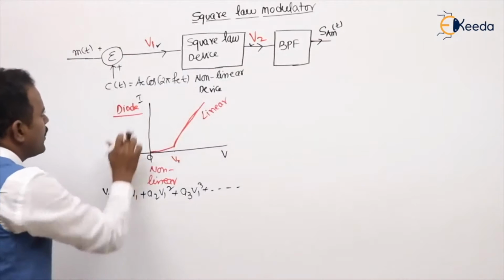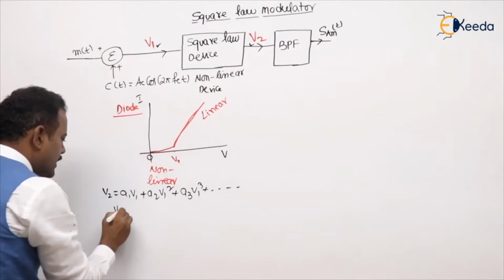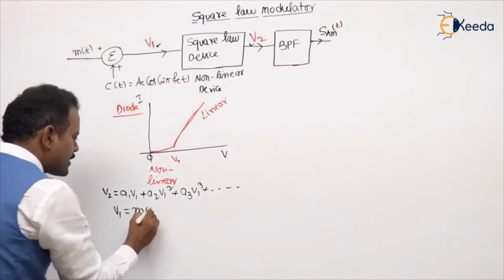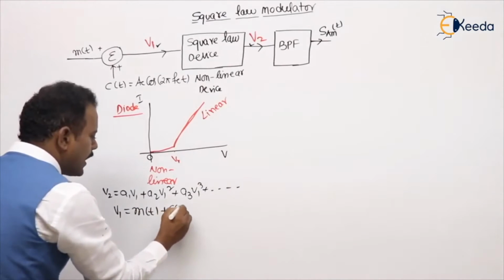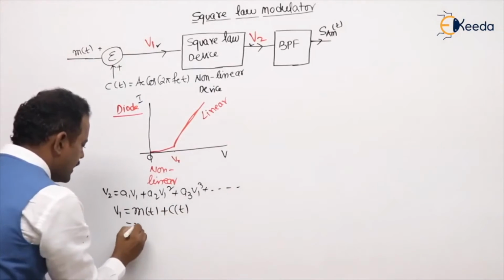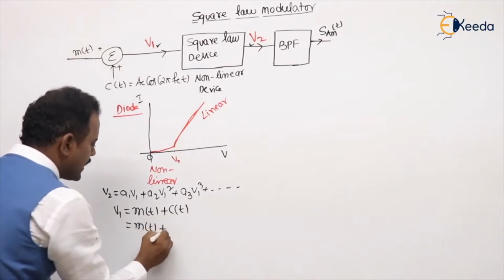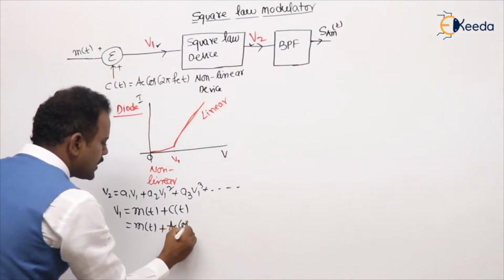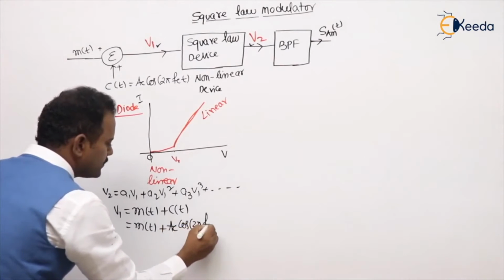Sir, here what is V1, sir? V1 is nothing but, students, one is the message, another one is the carrier. That is m(t) plus the carrier, Ac cos 2 pi fc t.